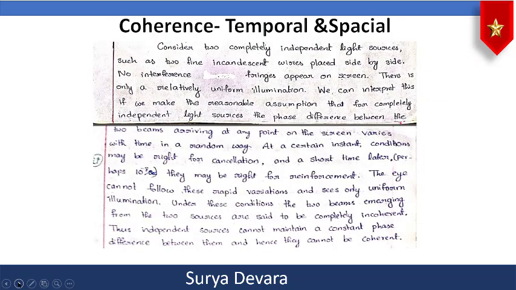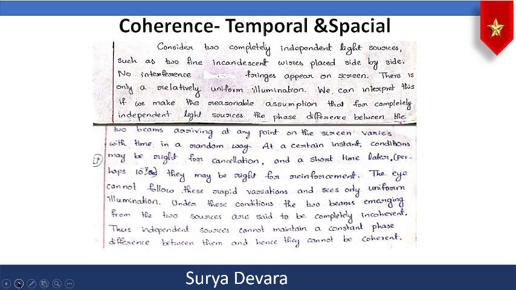Now, consider two completely independent light sources. Remember here, in fact, no two independent sources of light can act as coherent sources. That is what we want to prove. Okay, so now consider two completely independent light sources, such as two fine incandescent wires placed side by side.